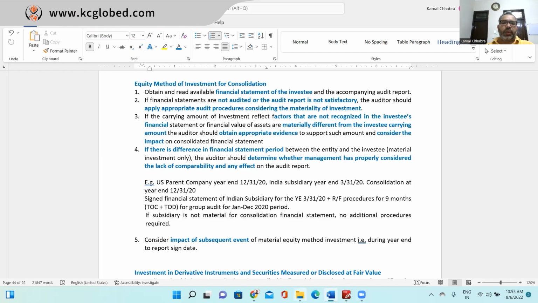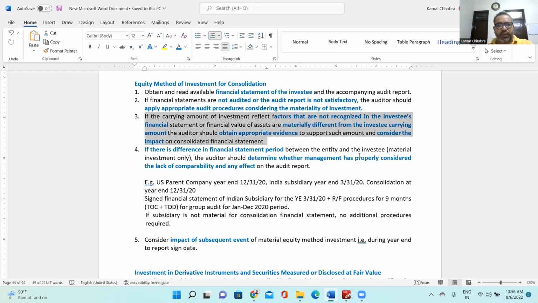Now coming to the third point. If the carrying amount of investment reflects factors that are not recognized in the investee financial statements, or the fair value of the assets is materially different from the investee carrying amount, the auditor should obtain appropriate evidence to support such amount and consider the impact on the consolidated financial statements.